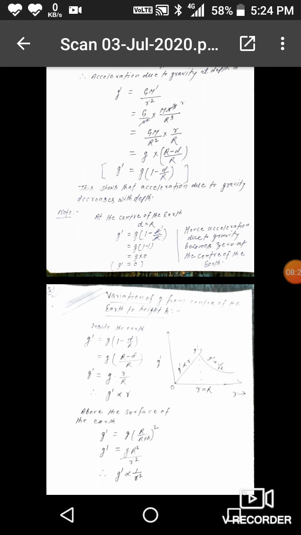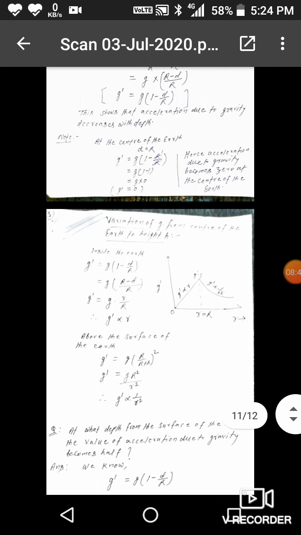Inside the earth, g' is equal to g (1 minus d by R), or g (R minus d) by R. R minus d is equal to small r. Here small g and capital R are constant. Therefore g' is directly proportional to small r. It means that acceleration due to gravity varies directly with r inside the earth, or it is a straight line.